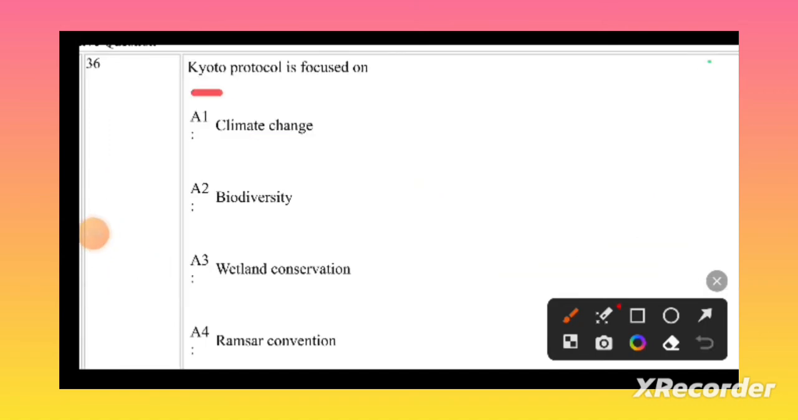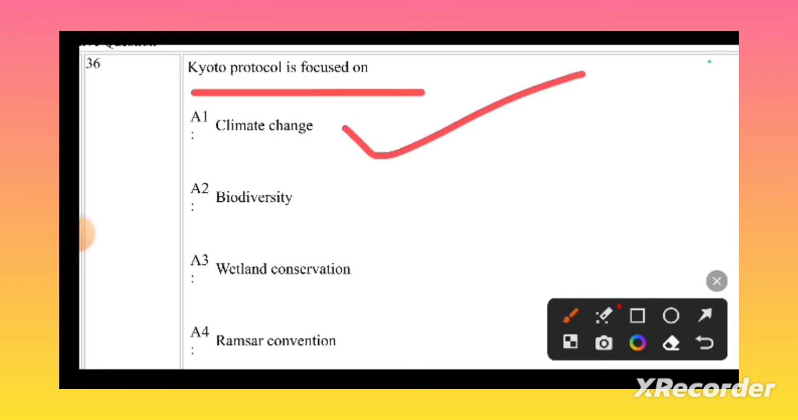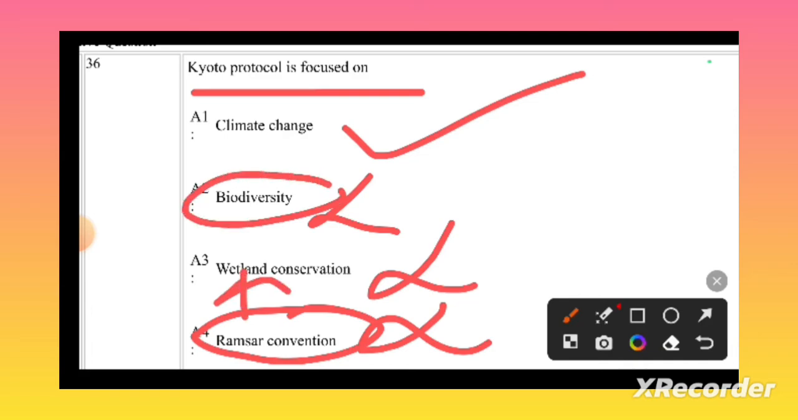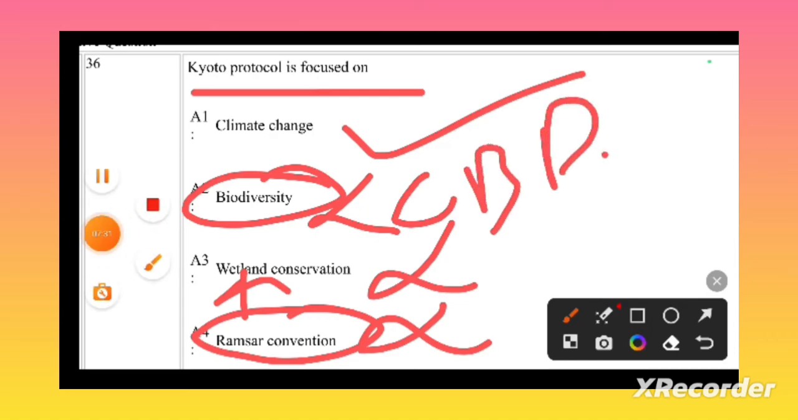Kyoto Protocol focused on climate change only, not the biodiversity, not the wetland conservation. The Ramsar Convention is related to wetland conservation. Biodiversity is related to the CBD, Convention on Biological Diversity. Let's go to the next question.